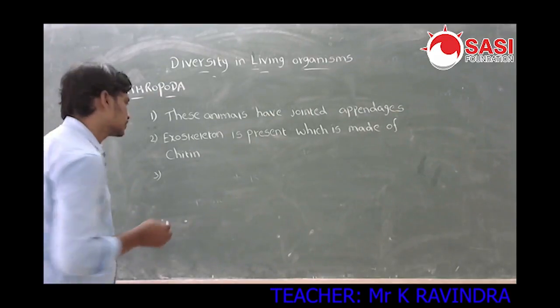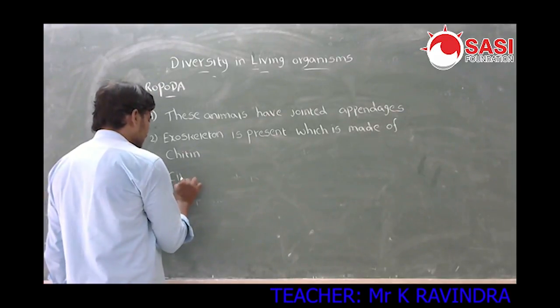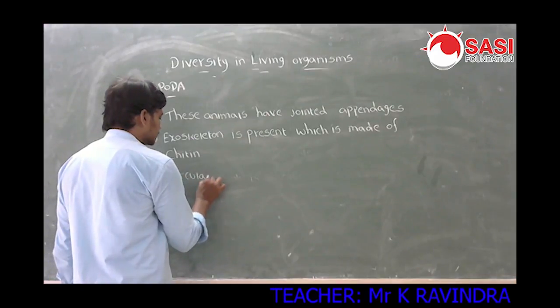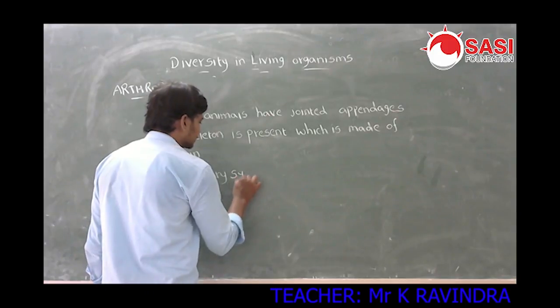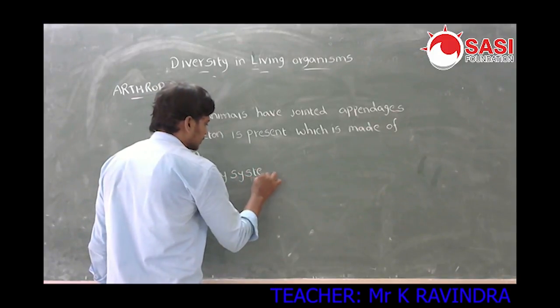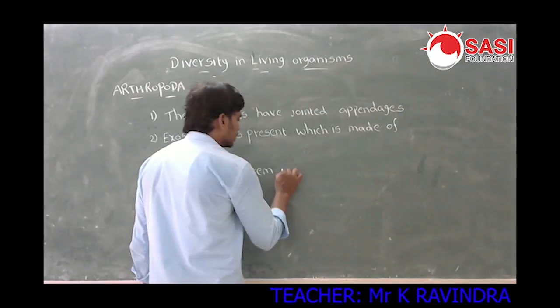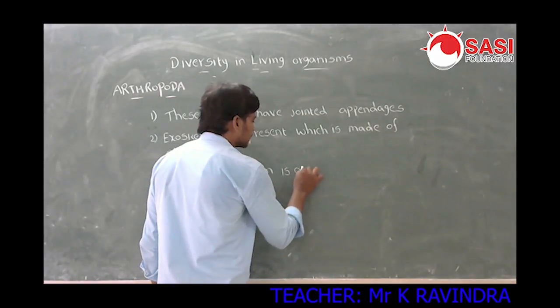And next one, the circulatory system is open.